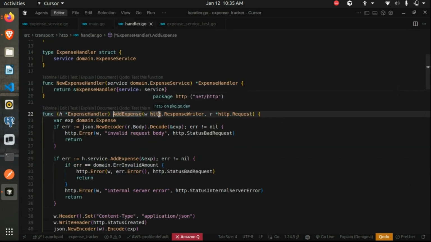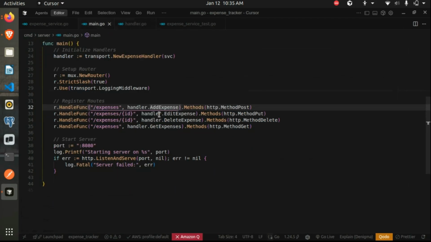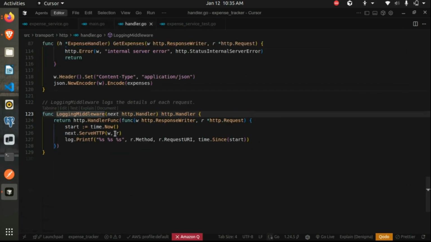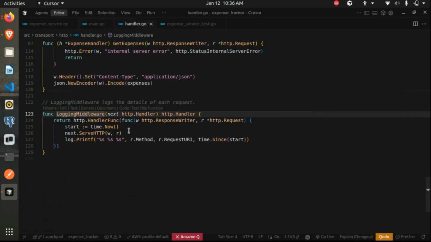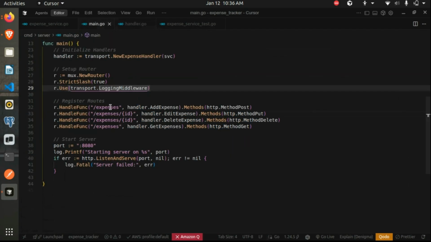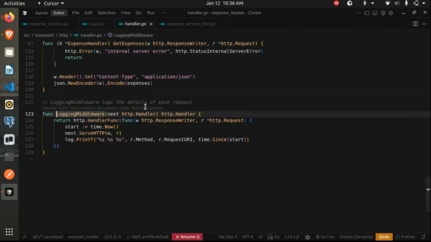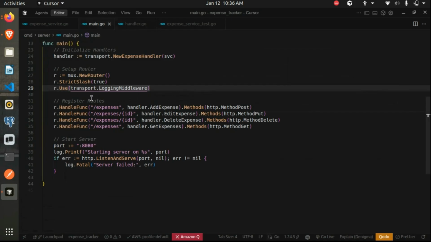Do we need to call it with the next method for that? Yeah, in this scenario where we have passed the handler, we need to call the next method, which redirects to our handler. So let's say if we had /expenses with handle.AddExpense. What happens is, before we hit this, it goes to this. So in this case, we need to call this next method and then pass the response writer and the request object to it.